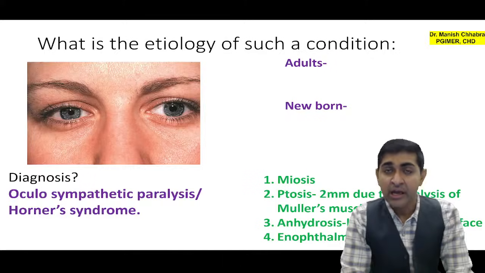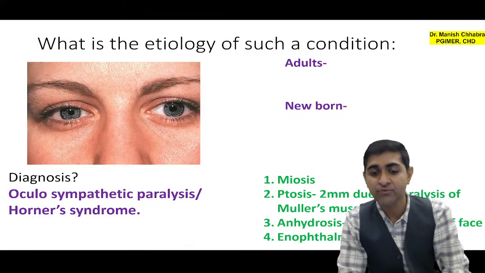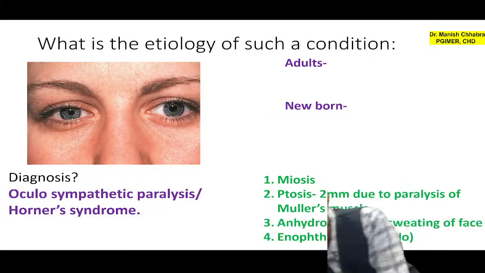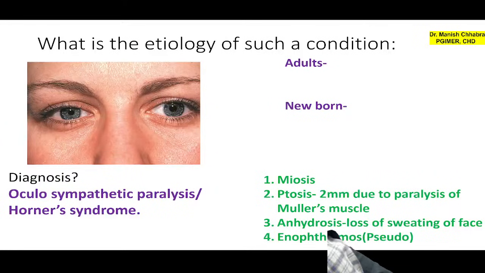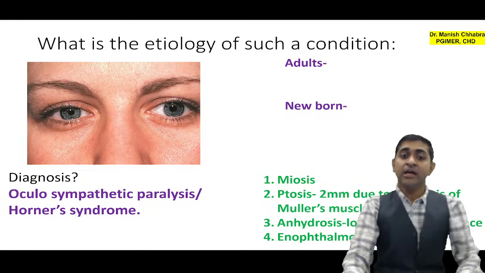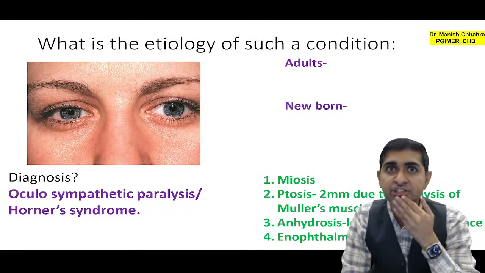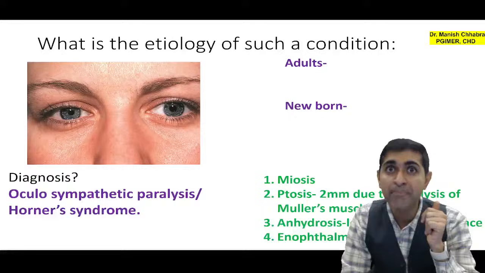Now, this is what I have just told you. I'll just slide on one side so that you are able to take the screenshot. Okay. What is the etiology of this condition in adults? It is due to Pancoast tumor.